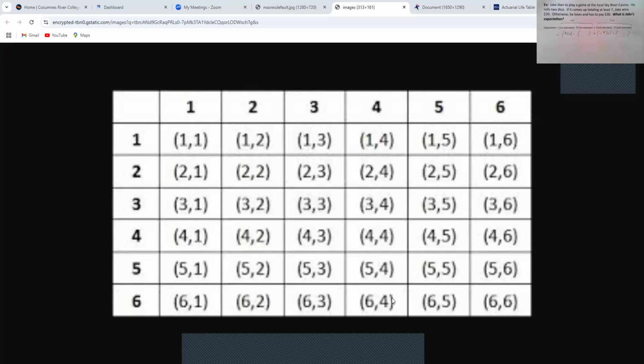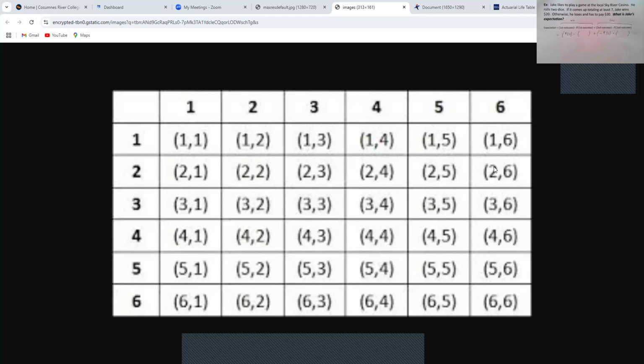So what we need to do is go count all of these from that main diagonal, bottom left, all the way up to top right, and then all the ones down and below to the right of it. We have to count all of those because that's how many of the 36 are adding up to at least seven. So there's 1, 2, 3, 4, 5, 6 in this diagonal.